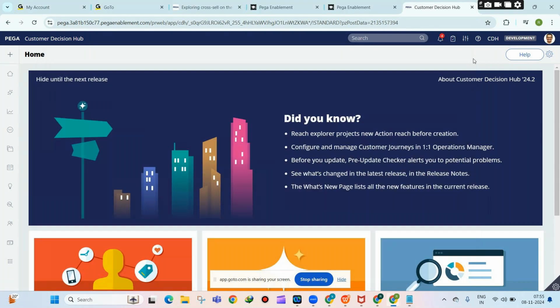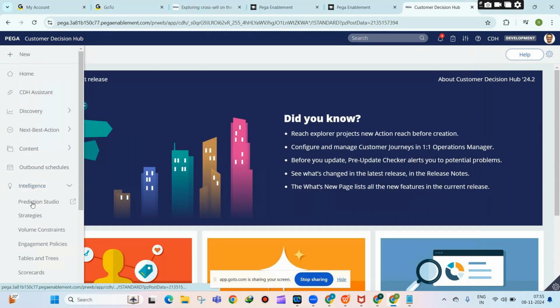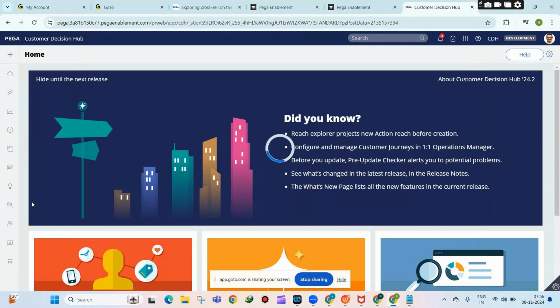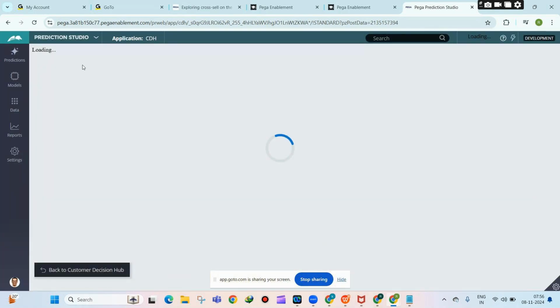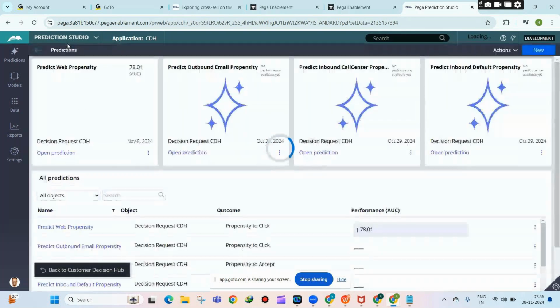So once you go to the intelligence, go to the prediction studio. So within the prediction studio, just switch to the app studio. Okay, so go to the app studio.